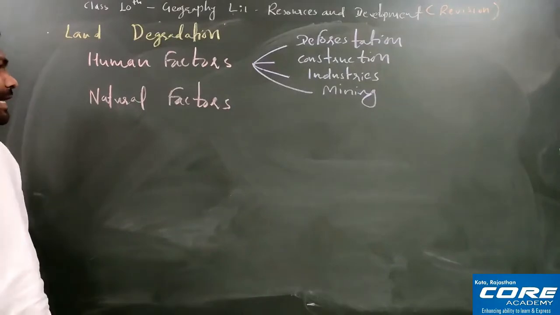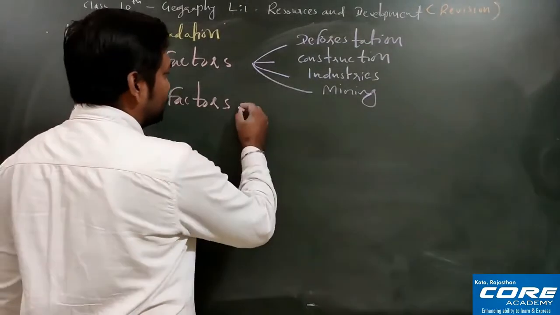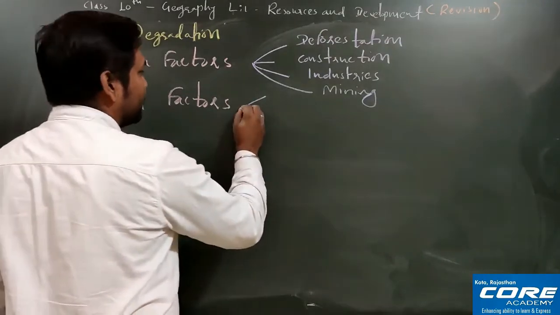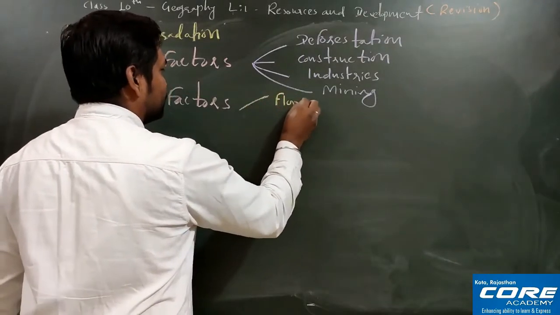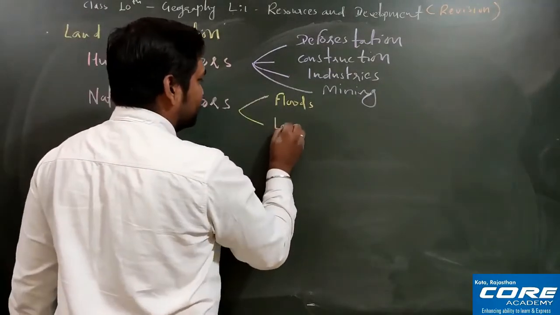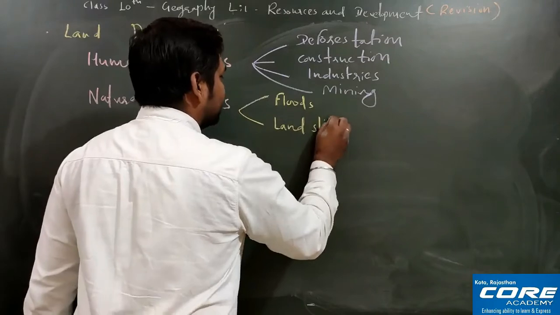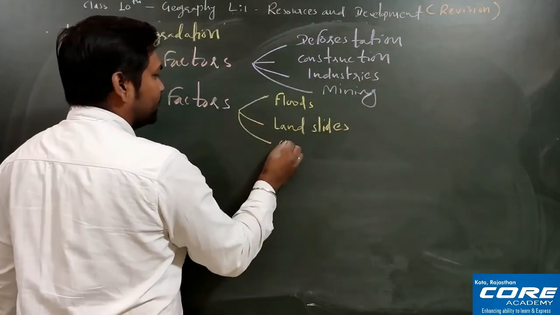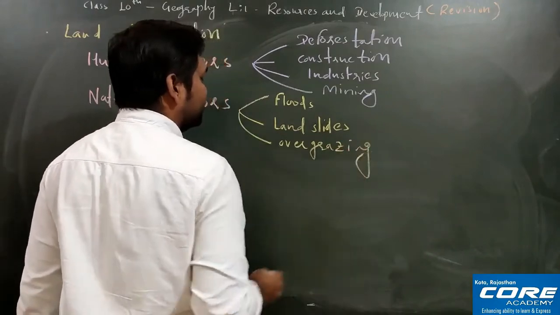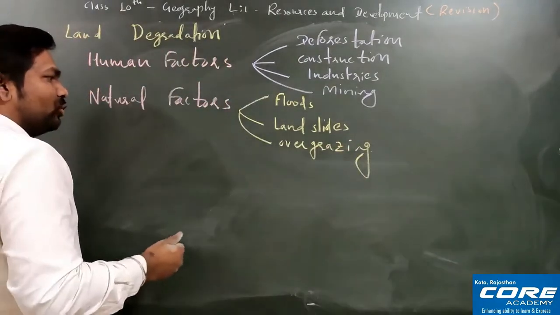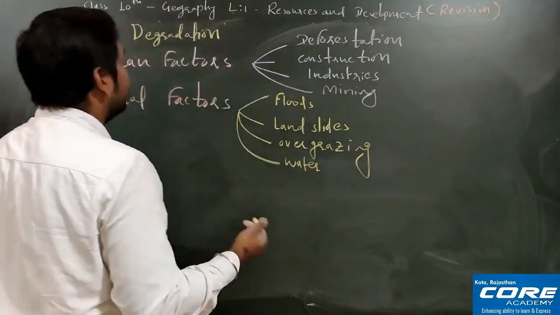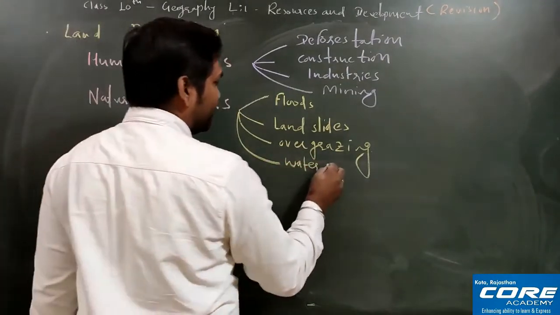Then what will come under the natural factors? In natural factors, what occurs naturally. So for example, you can take floods. Apart from floods, you have landslides. Then overgrazing by the animals. Fine, floods, landslides, overgrazing. Then waterlogging. Suppose water is logged in one place for a long time, then it can degrade the land.